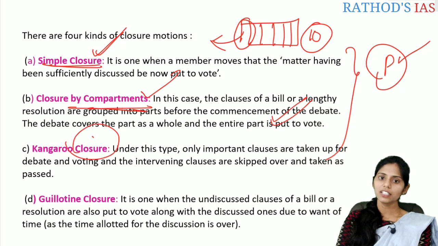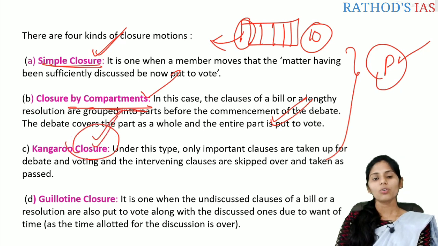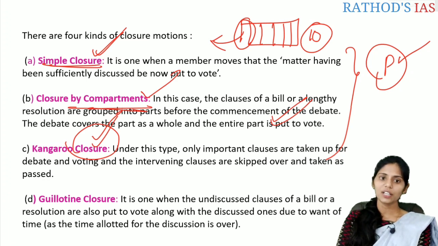And the next one is kangaroo closure. Whenever we are going for this kangaroo closure, we are discussing only the important clauses of the bill, and we are debating on those, and later on we are going to the voting. So this is the kangaroo closure.